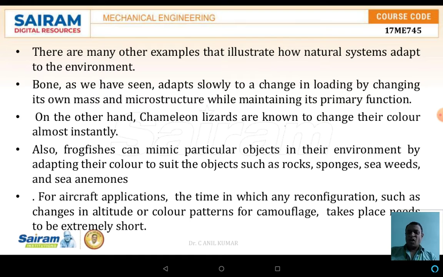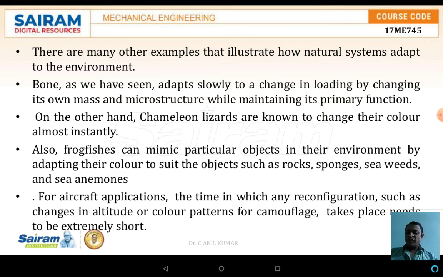Bone, as we have seen, adapts slowly to changes in loading by changing its own mass and microstructure while maintaining the primary function. On the other hand, the chameleon lizard is another best example, which changes its color depending upon the environment. As it moves over the stem, it changes to the stem color, and as it moves over the leaves, it turns green.